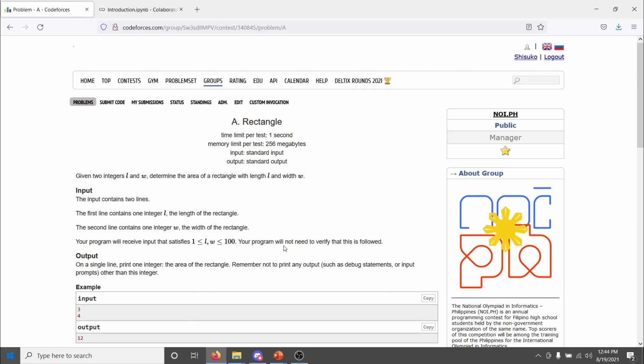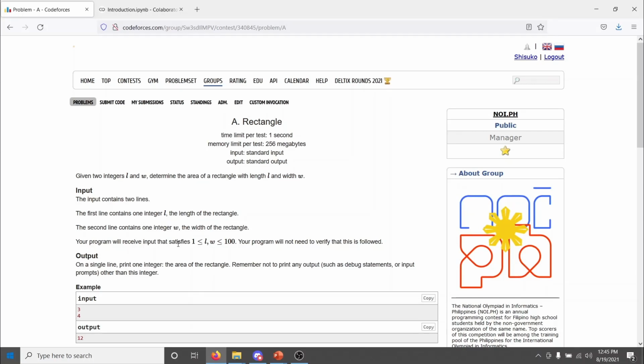The only input your program will be tested on will always follow the given format and will always satisfy the given constraints. For instance, we see here that L and W are positive integers, at least 1 and at most 100. So we don't have to consider our program's behavior for weird edge cases like, what should the area be if the side lengths are 0? Or what if the side lengths are negative? The constraints are a promise from the problem setter that such cases won't be tested, so don't worry about it.